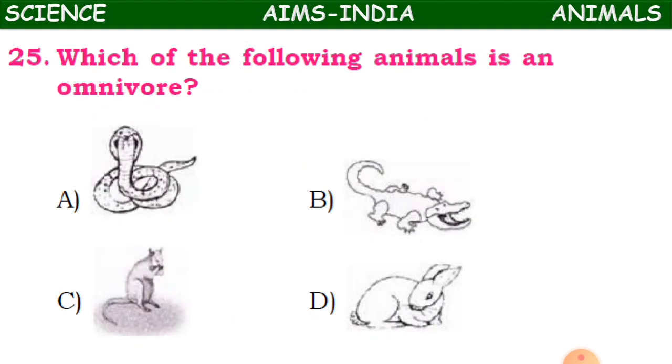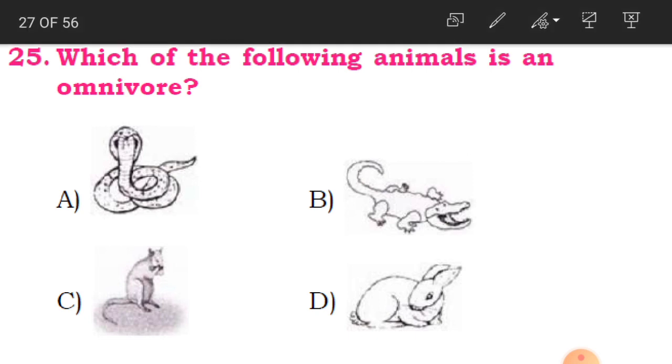Now 25th question. Which of the following animals is an omnivore? What is an omnivore children? One which eats both plant food and animal food. We call it an omnivore. You have got A snake, B crocodile, C squirrel and D rabbit. Which comes under omnivore?